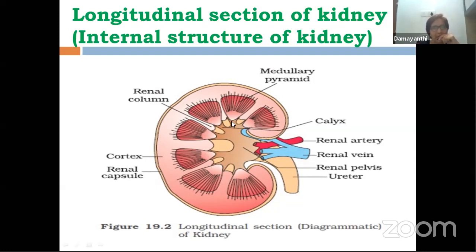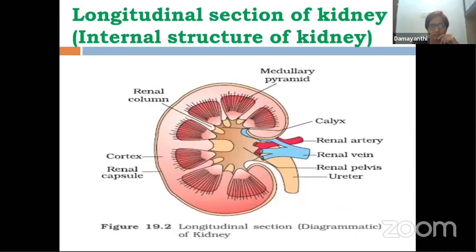Many such minor calyces, plural, join together to become one big tube, and this becomes one major calyx. So what is happening here is that small tubes join to become one big tube. Many such big tubes again join to become a slightly bigger tube. Many such bigger tubes join to become a still bigger tube. So this is how it goes on.